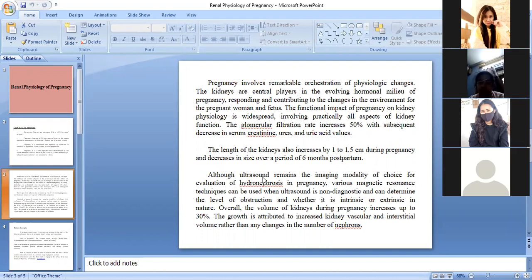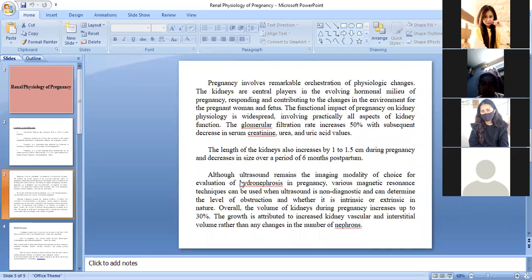Although ultrasound means what? Ultrasound is a procedure through which the sound of the fetus can be heard, okay, whether the baby is safe inside the mother's womb, whether the heartbeat of the baby is okay or not, whether the mother is fine or not, whether it is a breech presentation, whether the baby can be delivered normally or whether it needs to go for cesarean section.